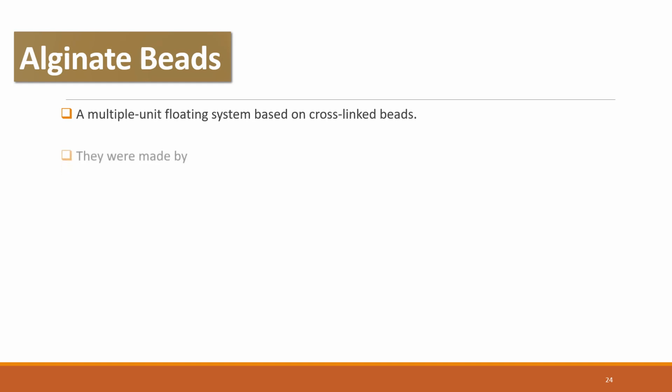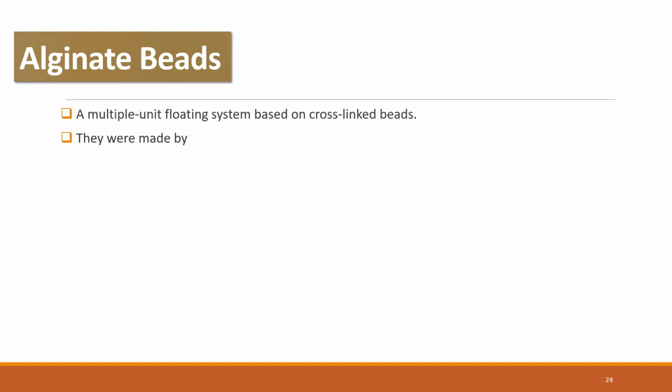Alginate beads is another technique which is used to make the floating drug delivery system. A multiple unit floating system based on cross-linked beads is utilized for gastroretentive drug delivery system.